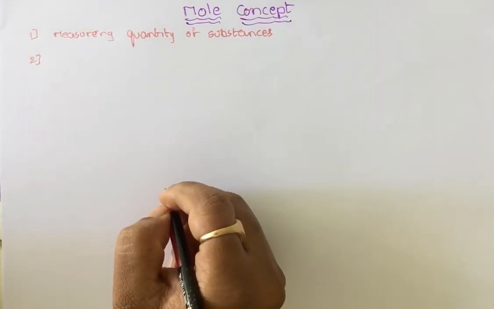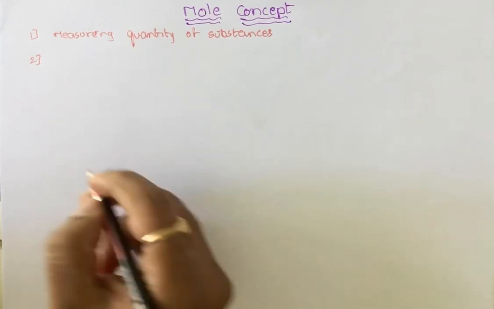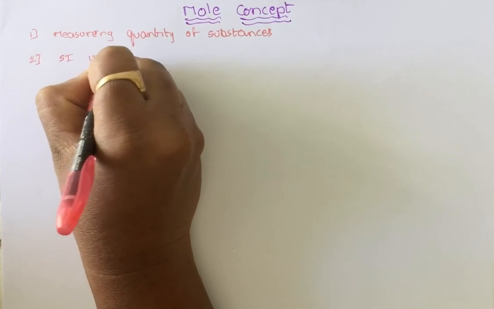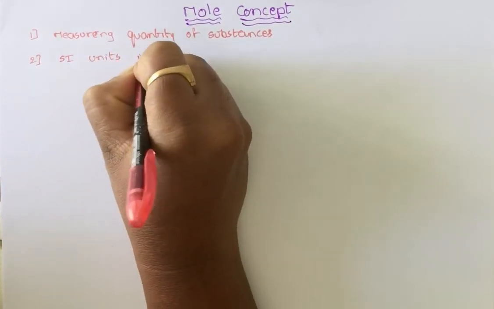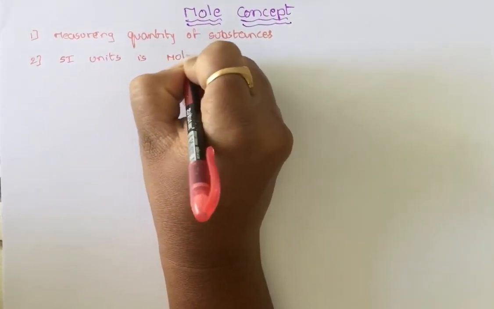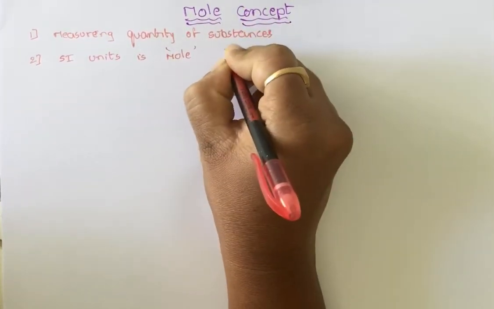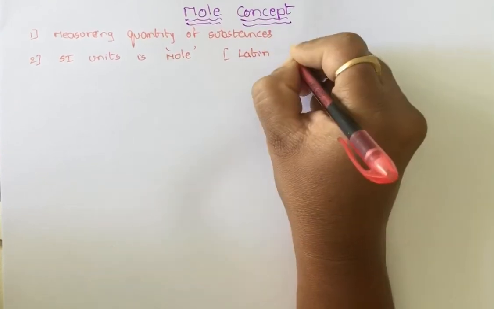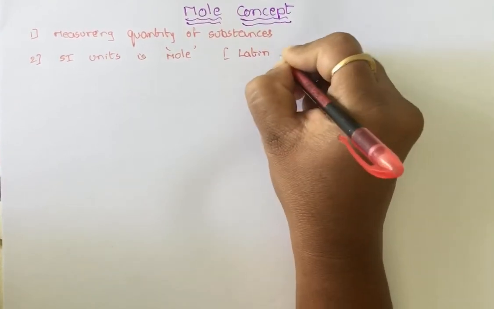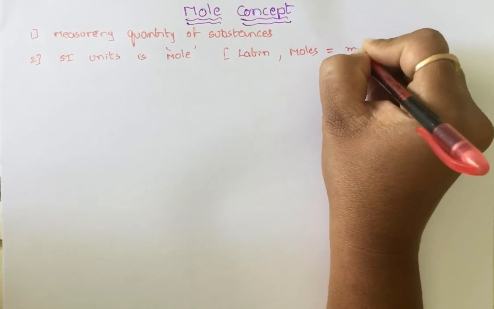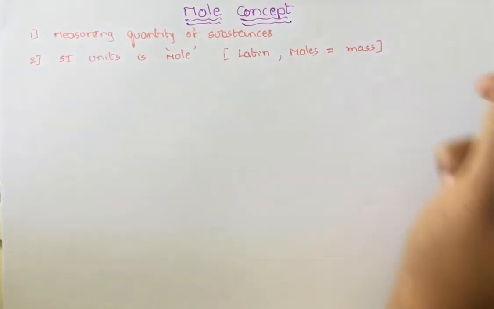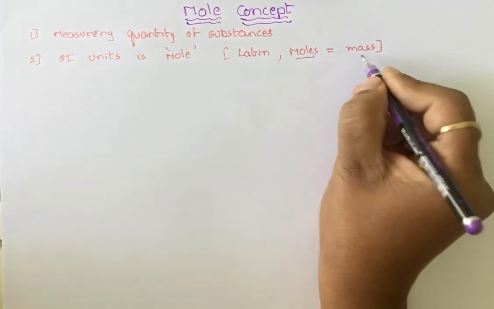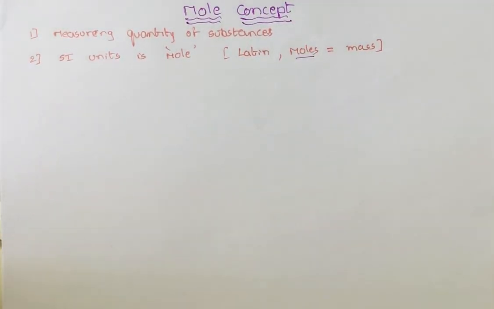Coming to the units, the SI unit we generally use is nothing but mole. Mole is an SI unit. The word mole is derived from the Latin word moles, and moles means mass.